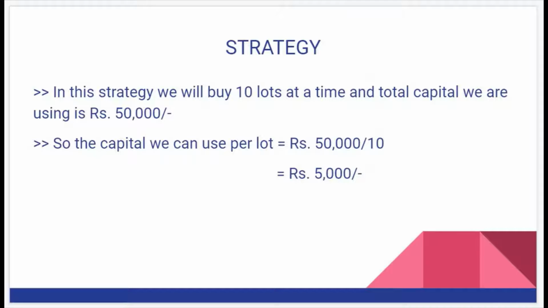We are dividing the total capital by 10 because we are going to buy 10 lots of Bank Nifty options at a time. So rupees 50,000 by 10 is equal to rupees 5,000. That means we have to look at a Bank Nifty option which we can buy for 5,000 rupees.